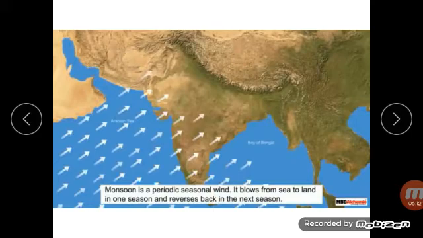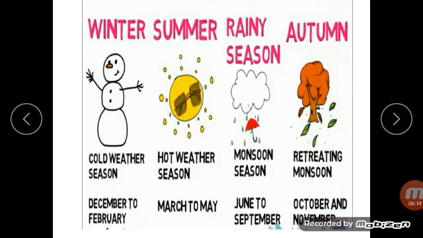Now we'll study about the seasons in India. In India, temperature varies. It is not fixed. Rainfall and monsoon winds result in three main seasons. The three main seasons of India are summer, winter and rainy. So, the cold weather season is what? Winter. The hot weather season is summer. And the monsoon season is rainy.